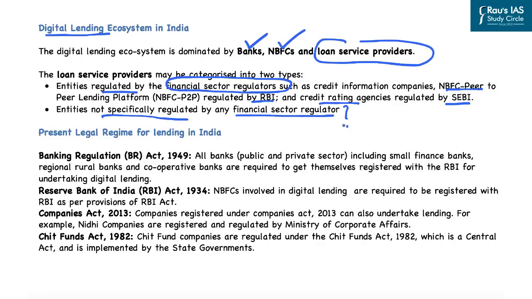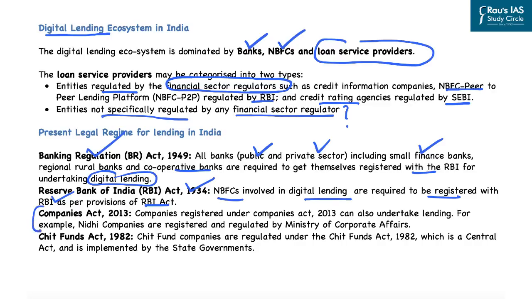Now in this slide, let us first try and understand how exactly the lending operations in India are regulated under various acts, or what laws exist which regulate the lending operations in India. First is the Banking Regulation Act of 1949. In this, all the banks, public and private sector, including the small finance banks, regional rural banks, and cooperative banks, are required to get themselves registered with the RBI for undertaking any digital lending. Then there is the Reserve Bank of India Act 1934, which provides that the NBFCs involved in digital lending are required to be registered with the RBI as per the provisions of the RBI Act.